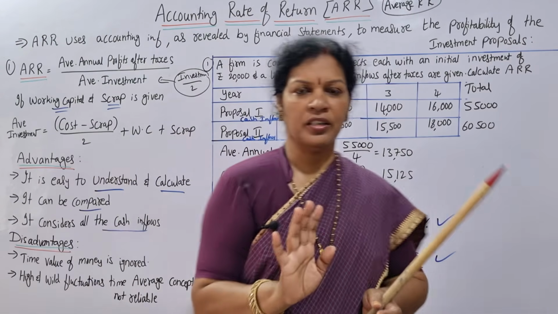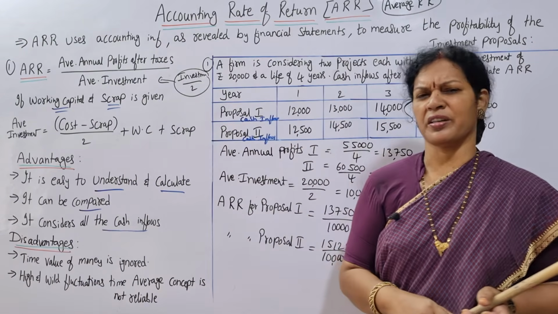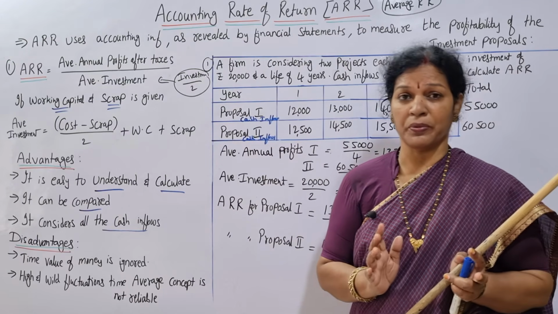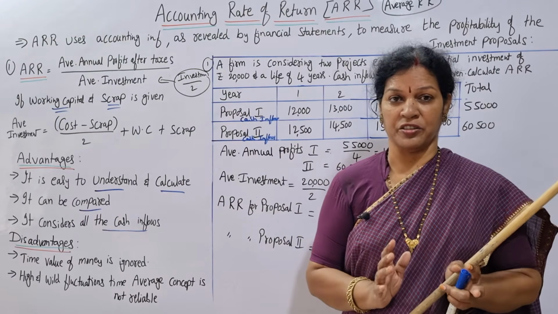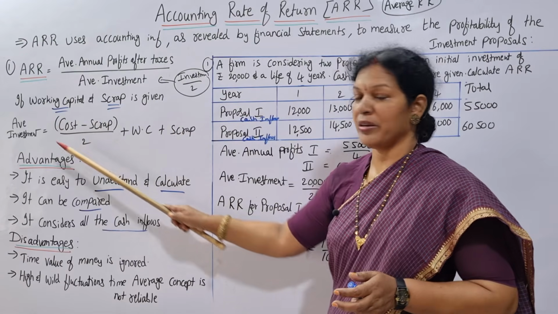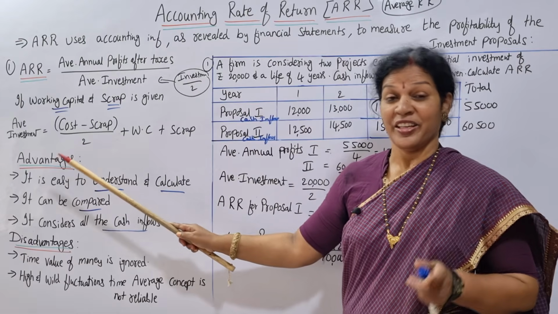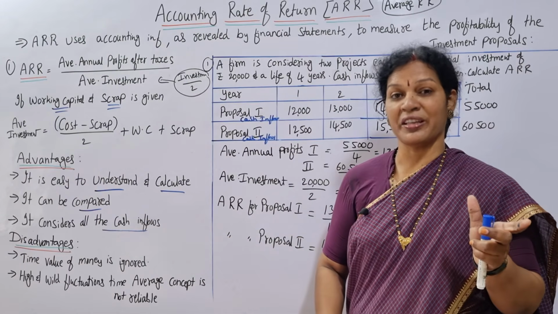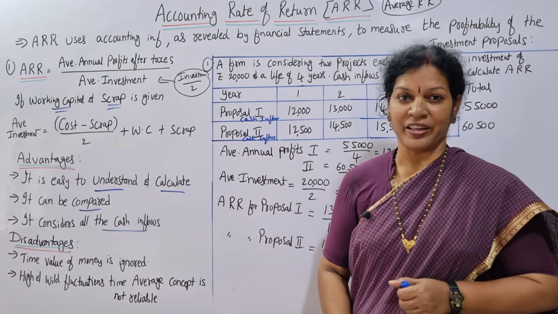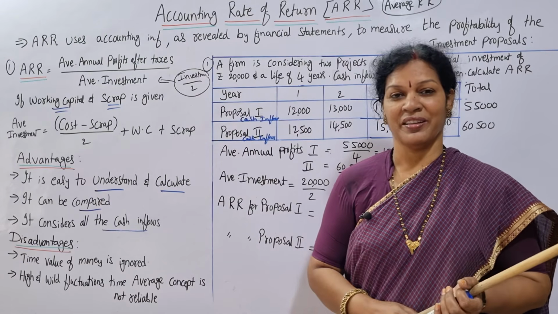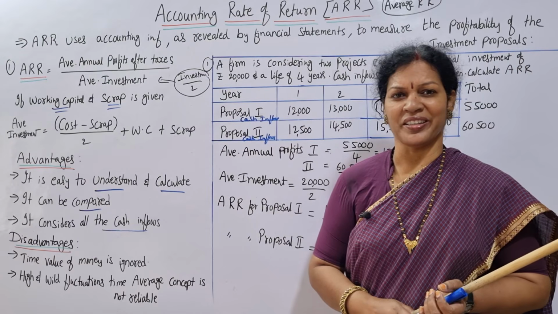If this is clear, take out your textbook or try any problem, but understand the concept of what ARR is and how we calculate it. Okay, next class we'll see, according to this method, if scrap and working capital are given, then how do we calculate? We'll see one more problem. Then after that we'll jump into NPV and IRR, most important concepts.